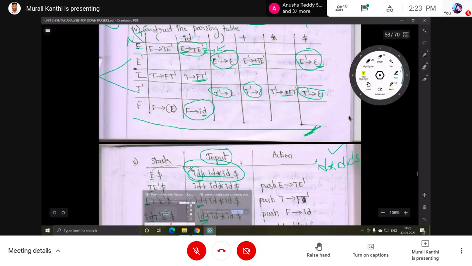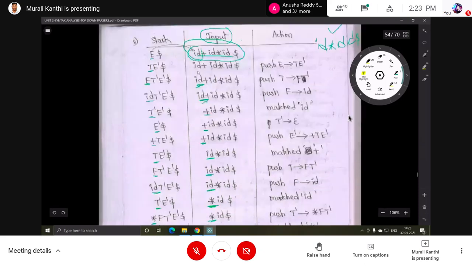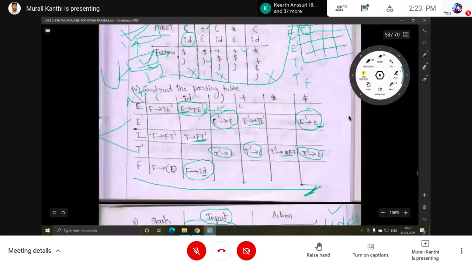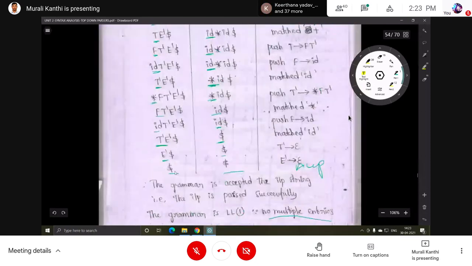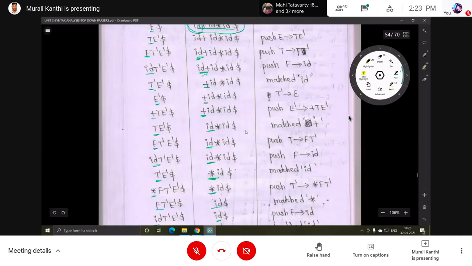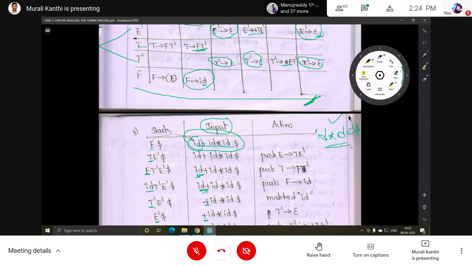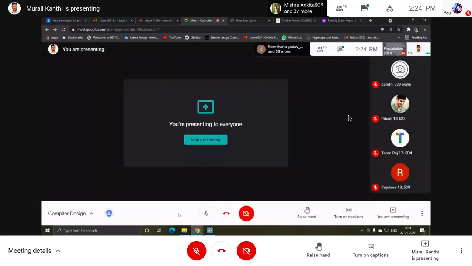So now we have proven that ID plus ID into ID dollar is accepted by this grammar, by performing a set of steps with the parsing table and the stack symbols. Finally we have concluded that this input string is accepted by this grammar. Now I am giving one more input string to this parser. Now you tell me, is this accepted by this grammar or not?